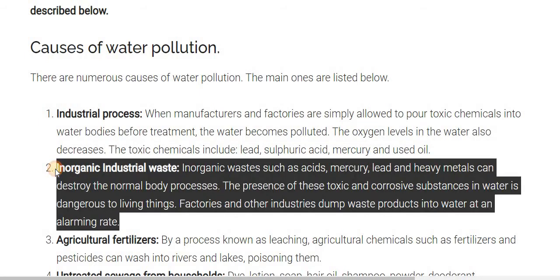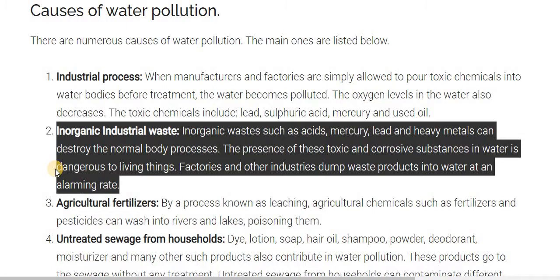Let's see the next cause of water pollution, that is inorganic industrial waste. Inorganic waste means things such as acid, mercury, lead, and heavy metals. This kind of waste has a very harmful effect and destroys the ecosystem of the water body.